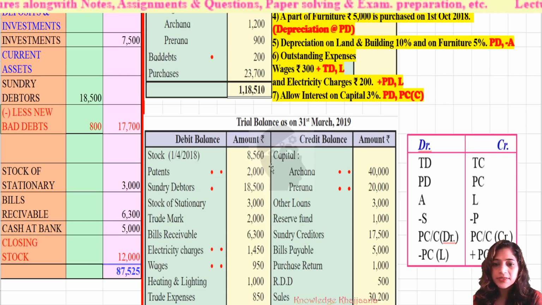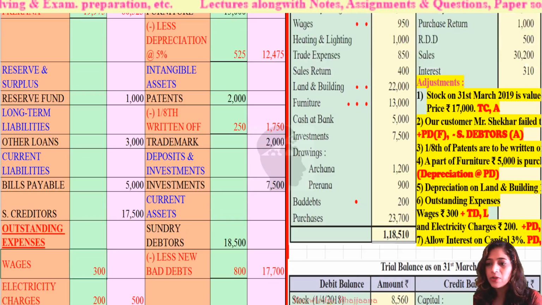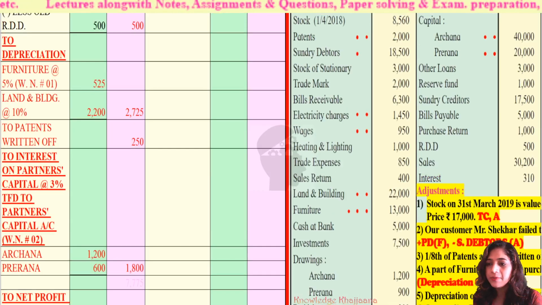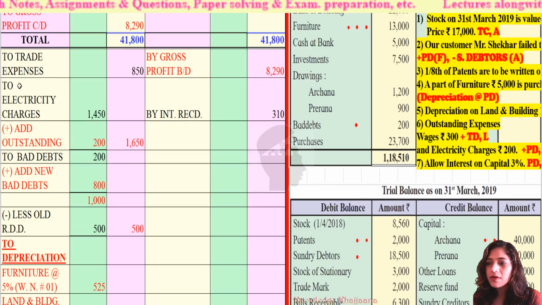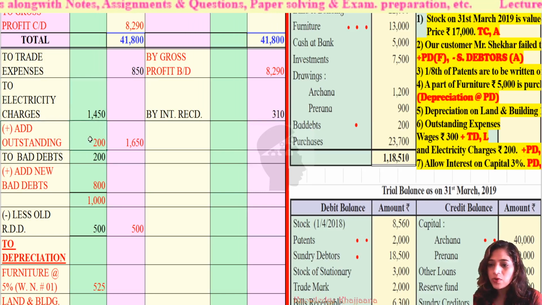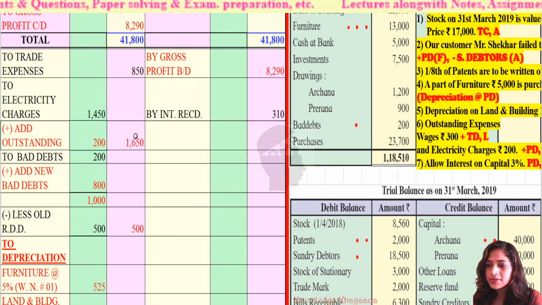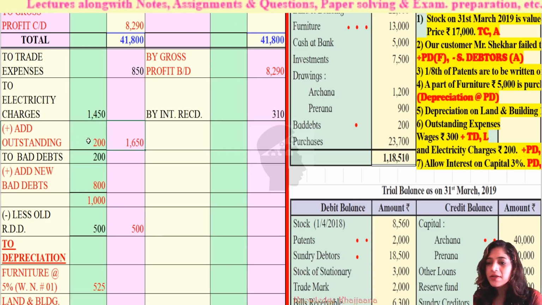Electricity charges are recorded on the profit and loss account debit side, so they should be added there. Electricity charges we had already recorded, which were given in the trial balance, plus outstanding rupees 200, so the final amount of electricity charges due is rupees 1,450.